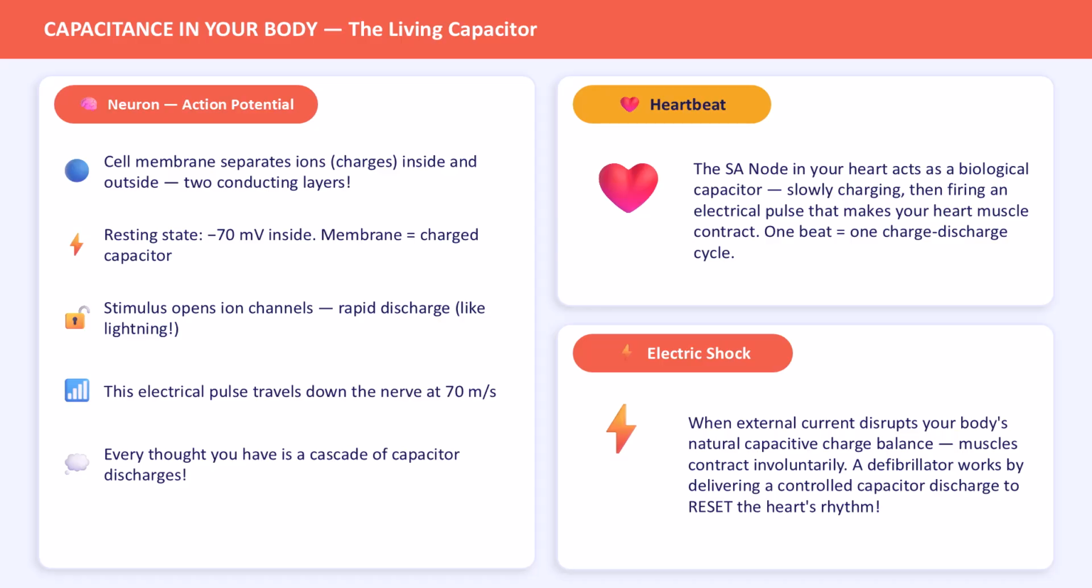And your heartbeat? The SA node, the heart's natural pacemaker, slowly charges up like a capacitor, then fires an electrical pulse that makes your heart muscle contract. 1 heartbeat equals 1 charge-discharge cycle. When a defibrillator saves a life, it is a controlled capacitor discharge resetting the heart's rhythm. Now you know the circuit theory behind it.